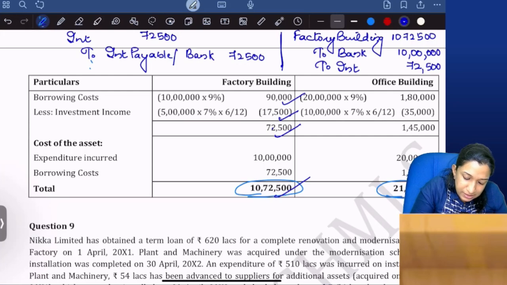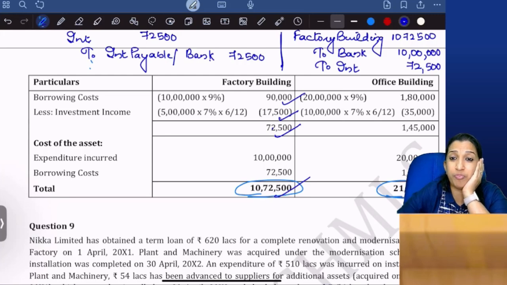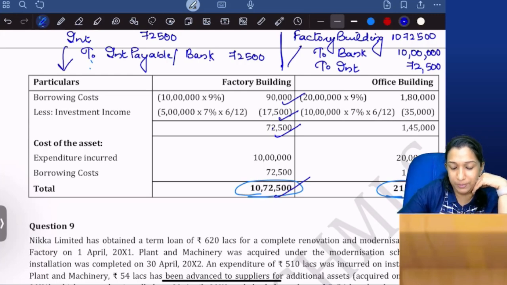Or I could have passed interest to bank. So combine: factory building to bank 10 lakh 72,500. Alternatively, I could have passed the journal entry, but this makes more sense. Instead of charging interest to P&L, I have debited it to building.